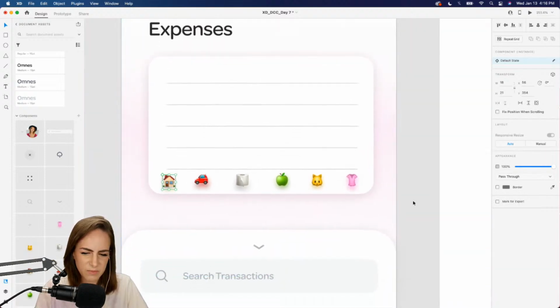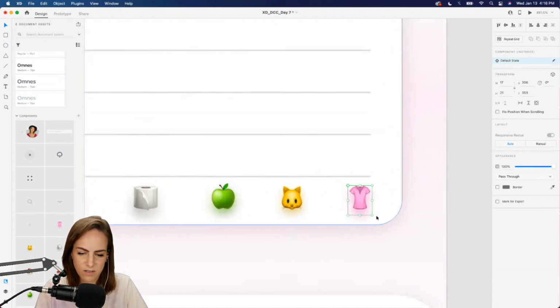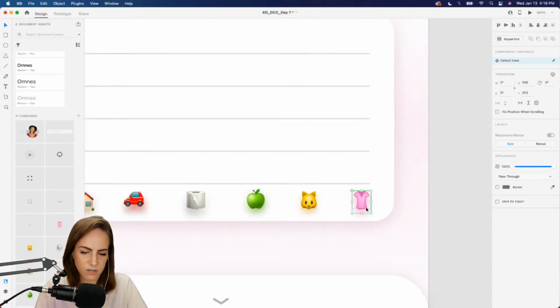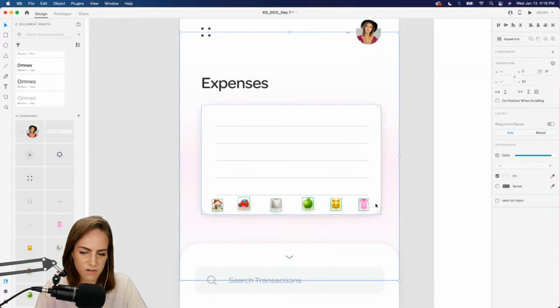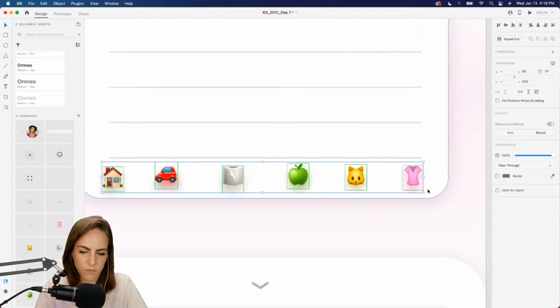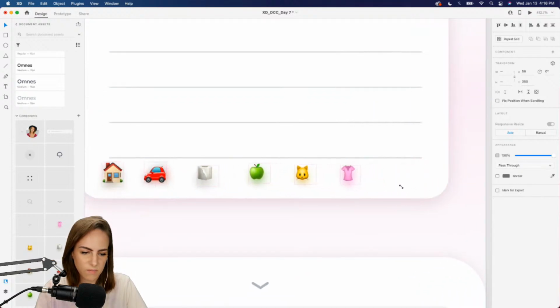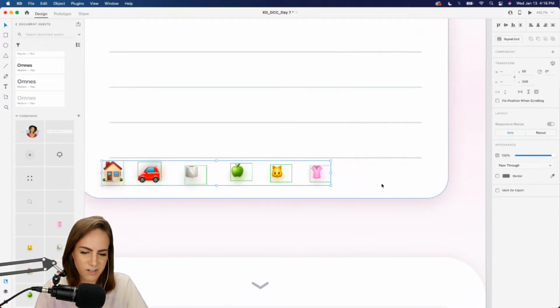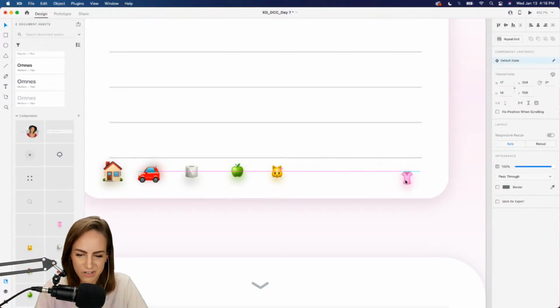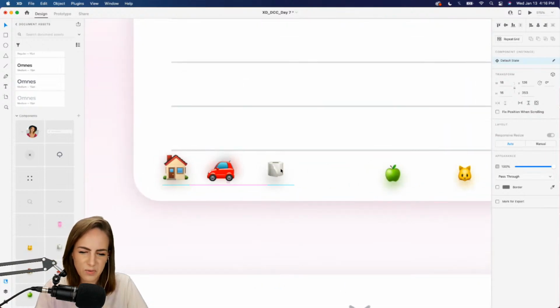Okay, cool. I kind of want these to be a little bit smaller, so let's group all of these together so I can do that at once. Some of those aren't doing that correctly. That's okay, I'll just do it by hand. Sometimes I found with components, they don't scale exactly how you want them to.